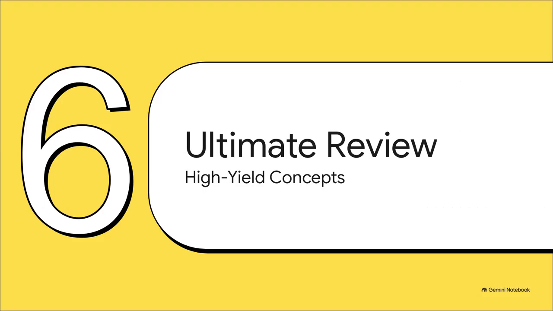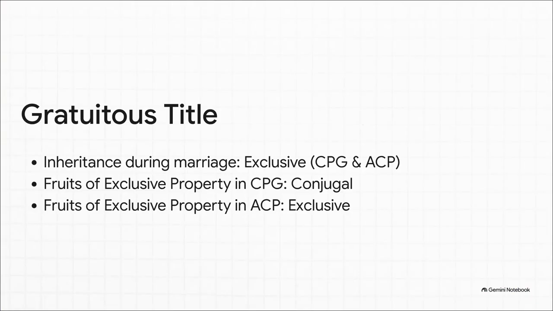And finally, Section 6, our ultimate bullet review. Okay, we've built up the mental scaffolding. Now it's time for the rapid-fire, high-yield bullet review to really lock this in. Pause the explainer right here if you need to take notes. These two comparative rules are easily the most frequently tested traps in gross estate computations. Inheritance received during marriage, exclusive in both regimes, but the fruits of that property? In CPG, the fruit drops into the family pot, but in ACP, the exclusive tree bears exclusive fruit.